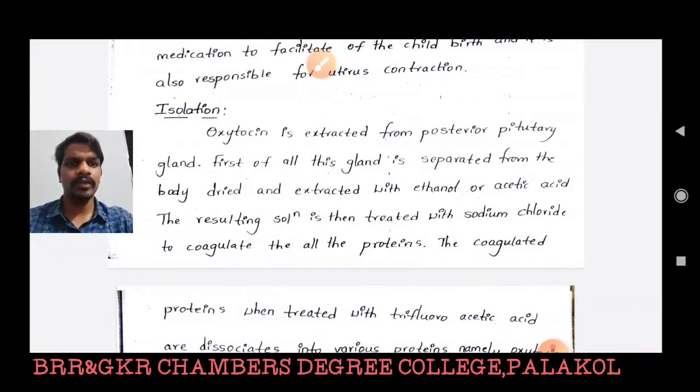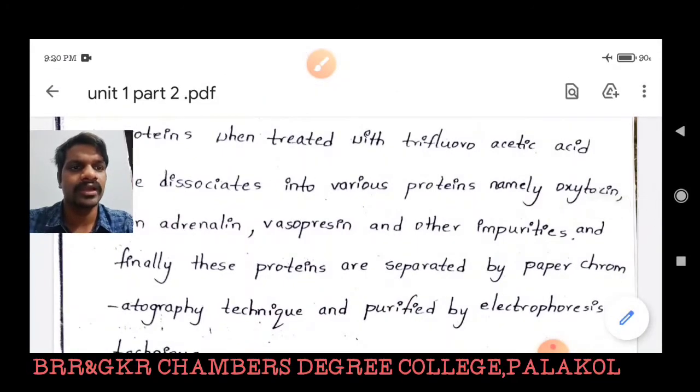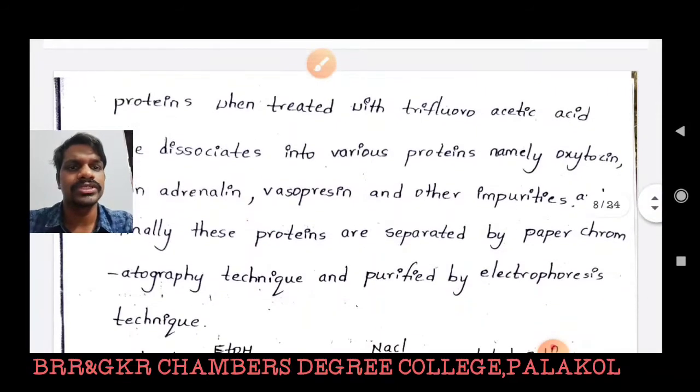The coagulated proteins, when treated with trifluoroacetic acid, are dissociated into various proteins, namely oxytocin, noradrenaline, vasopressin, and their impurities. And finally, these proteins are separated by paper chromatography and purified by electrophoresis.